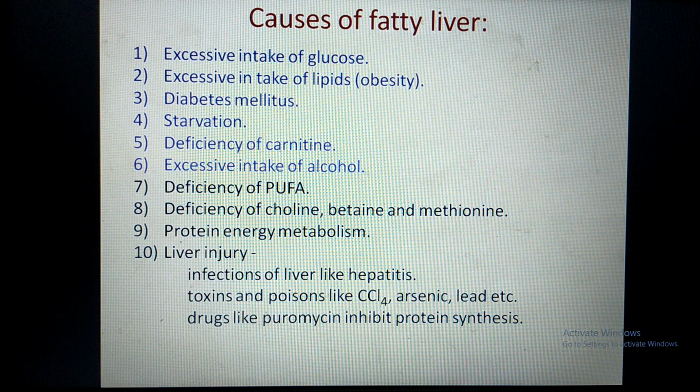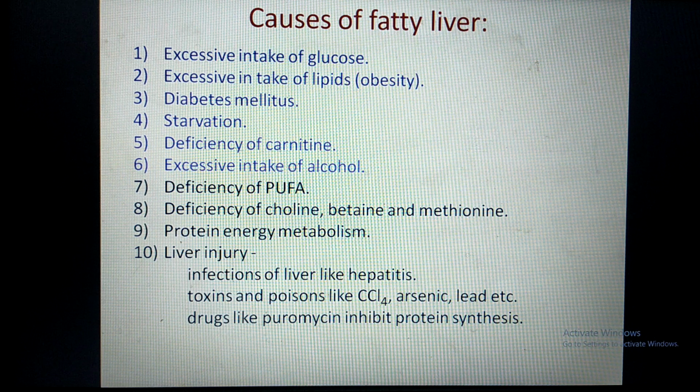Next causes are diabetes mellitus and starvation. In diabetes mellitus and starvation, there is decreased insulin level, or you can say glucagon to insulin ratio is high. In this case, just as we have studied in the last lecture, hormone sensitive lipase is activated. This hormone sensitive lipase acts on the triglycerides present in the peripheral tissue, causing lipolysis of these triglycerides. After breakdown, these fatty acids and glycerol are transported to the liver.